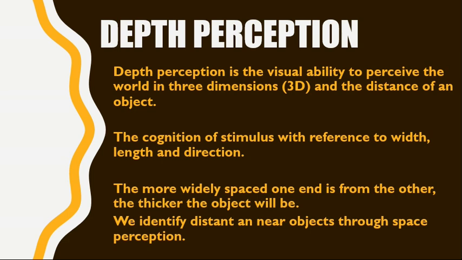For example, when we say that a road is so long, it means that there is much space between its initial and final points. Width is also known in terms of space between both sides. The same rule applies to thickness. The more widely spaced one end is from the other, the thicker the object will be. Depth is also measured from one point to the other. The more space there is between 2 points, the greater the depth will be. Since the elements of space are predominantly involved in length, width, thickness, and depth, all are included in space perception.